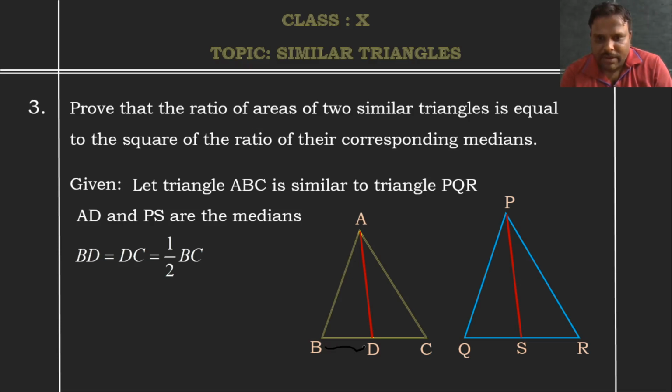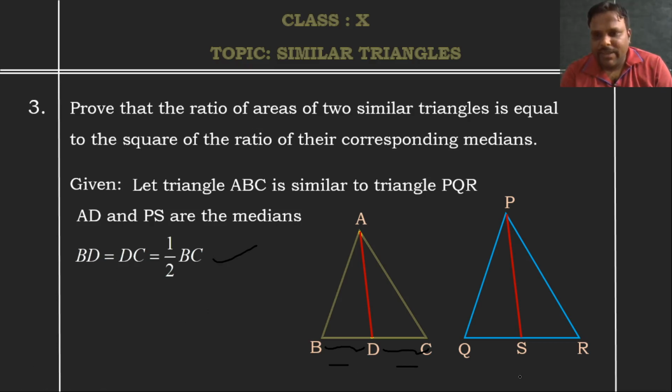What are those two equal parts? BD and CD. That means BD is equal to CD, which is equal to half of BC. BC will be equal to the sum of BD plus DC. These two are equal parts, so BD will be equal to DC. Therefore BD equals DC equals half BC. This is the first condition.